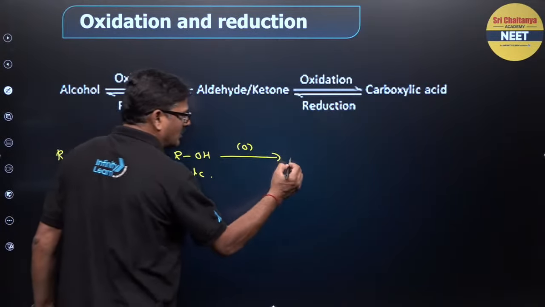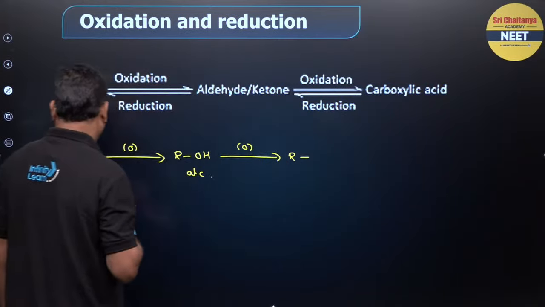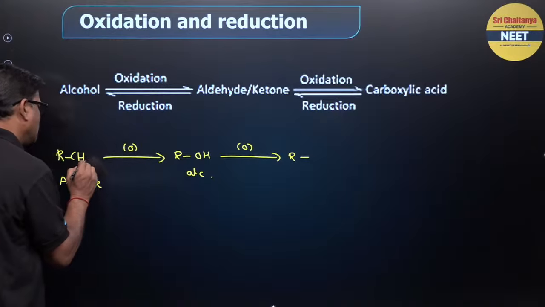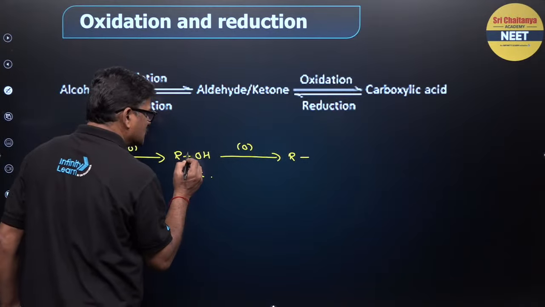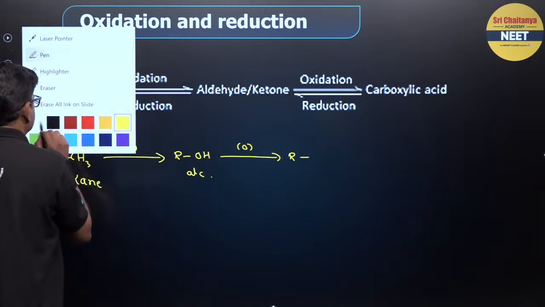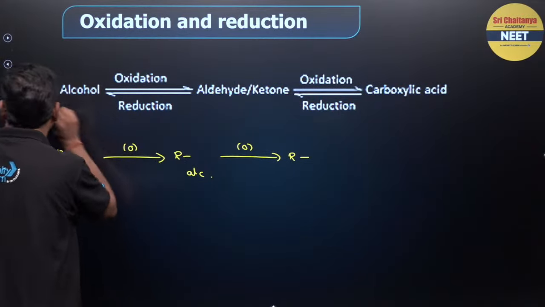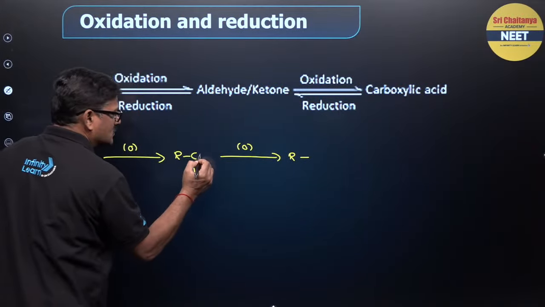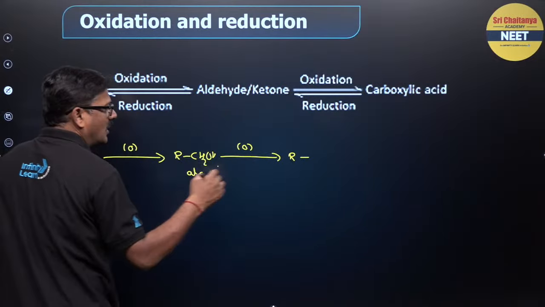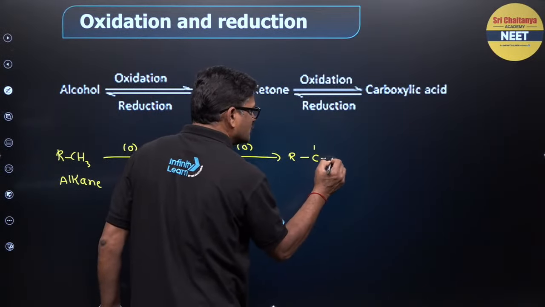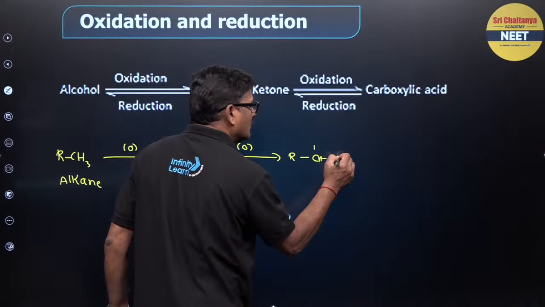What will happen? R, okay? I want to say CH3 and CH2OH. That would be better. CH2OH, and it is going to get CHOH and OH.